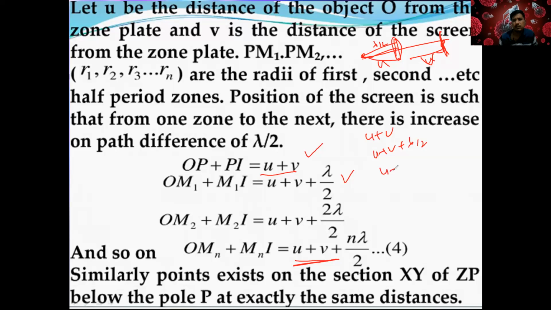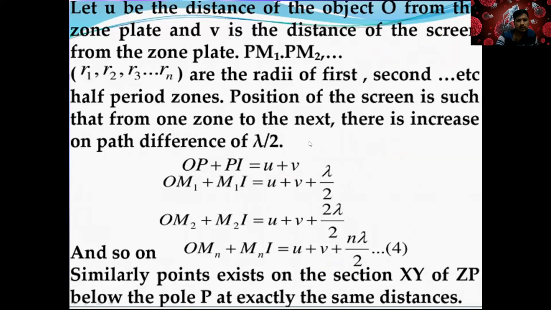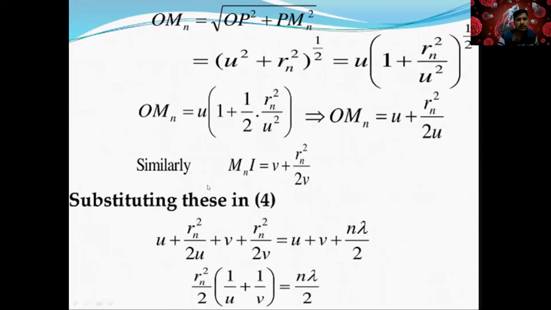The second zone, U plus V plus 2 lambda by 2. Like that and so on, it is going to be n lambda by 2. Similarly, a point exists on the section XY of the zone plate below the pole at exactly the same distance. I hope it's clear. So why am OM square, OP square, PM square?